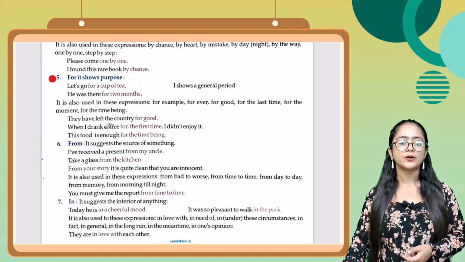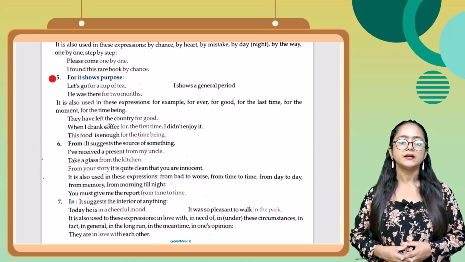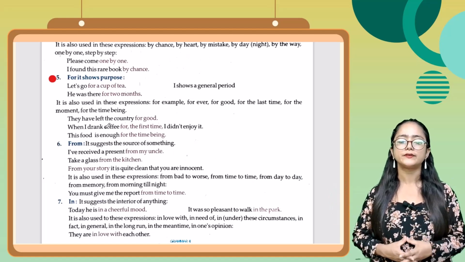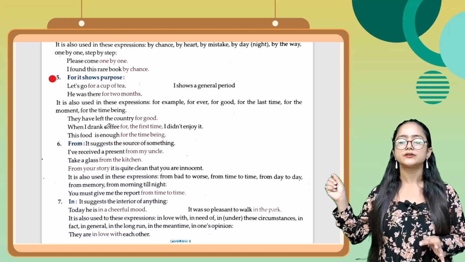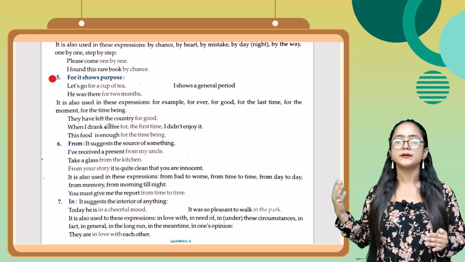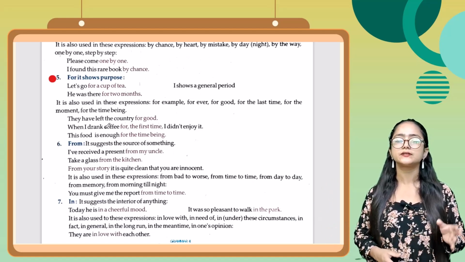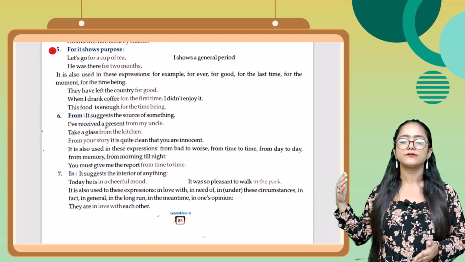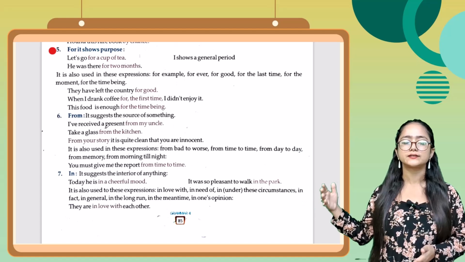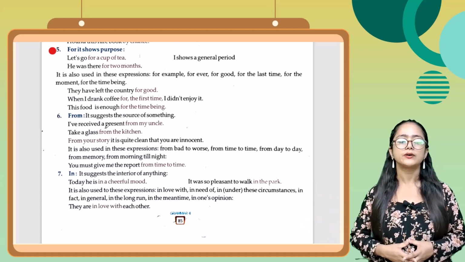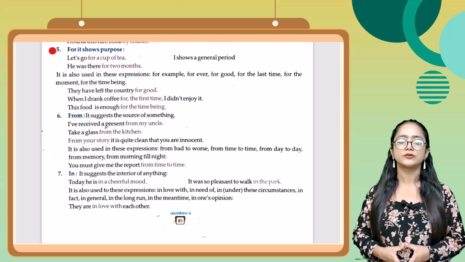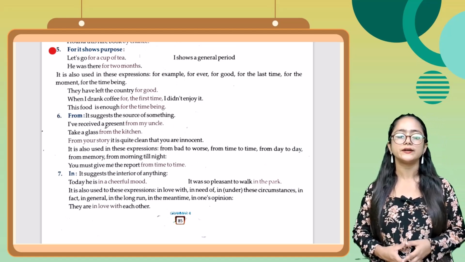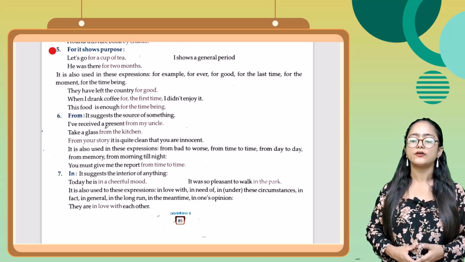Now next is point number 5. For. It shows purpose. जैसे कि for जो है वो purpose को show करते हैं, जैसे कि let's go for a cup of tea. It shows a period. जब period show कर रहा हो तब भी हम for का use करते हैं, जैसे कि he was there for 2 months. Now next thing, it is also used in these expressions जैसे कि for example, forever, for good, for the last time, for the moment, for the time being. जैसे कि they have left the country for good. When I drank coffee for the first time, I didn't enjoy it. Next one, this food is enough for the time being.